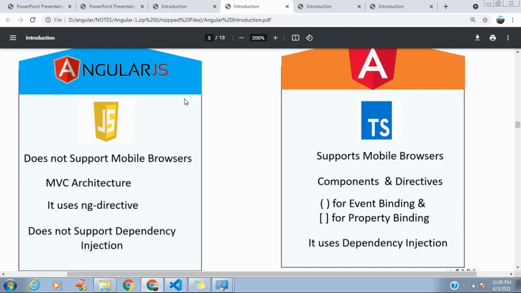AngularJS supports MVC architecture, and on the other hand Angular supports components and directives. Like in AngularJS we use ng directives, on the other hand in Angular we use curly brackets for event binding and square brackets for property binding. AngularJS does not support dependency injection. On the other hand, TypeScript supports dependency injection. That is the main reason why TypeScript came into the picture. Like for the concept of inheritance, TypeScript came into the picture. I will tell you later about this.